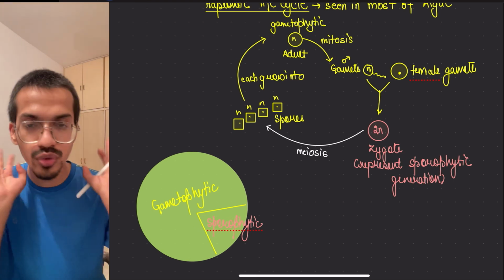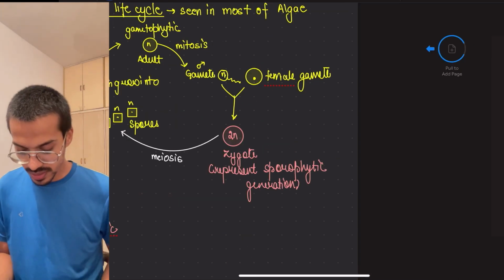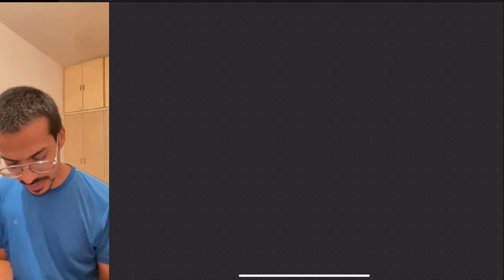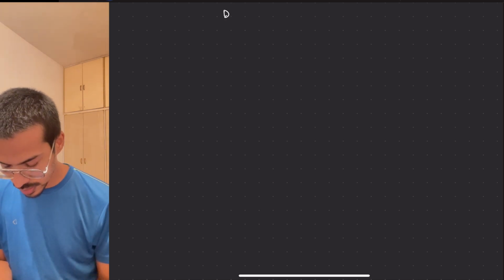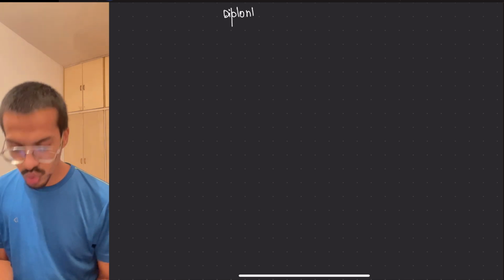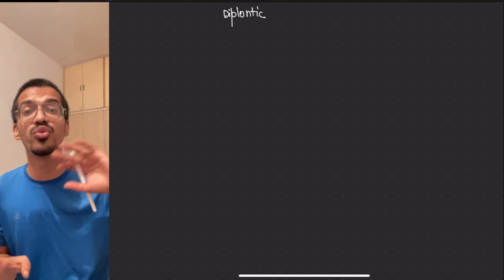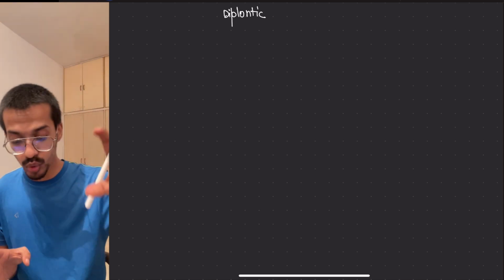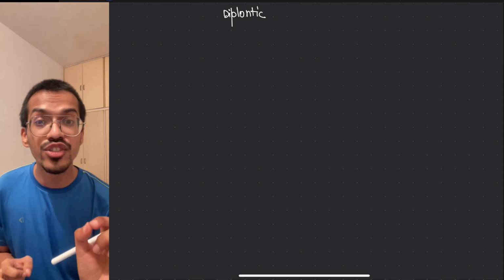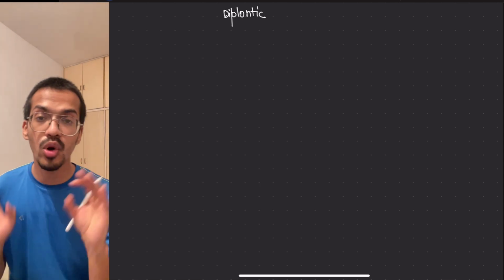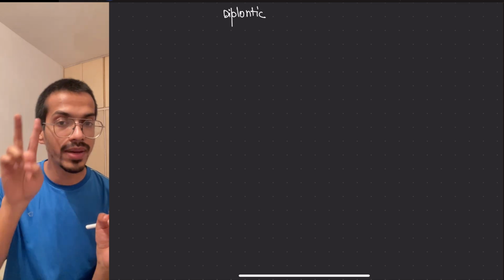Let's move on to the next one, the diplontic life cycle. Diplontic is just the opposite of it. You will say, sir, you have told that the sporophyte represents the diplontic body. So whichever have the sporophyte as the main plant body will have the diplontic life cycle, meaning gymnosperms and angiosperms.